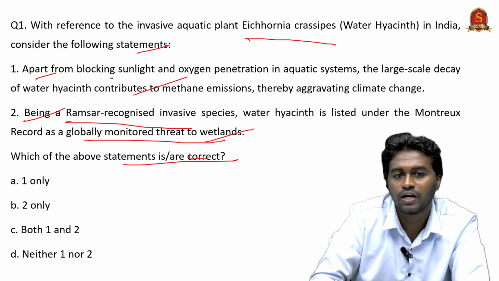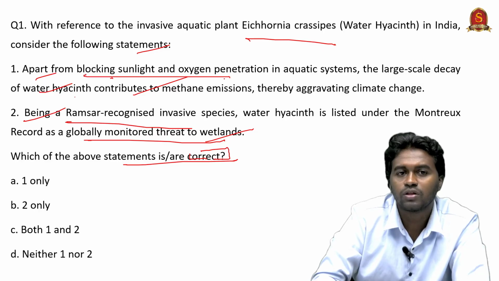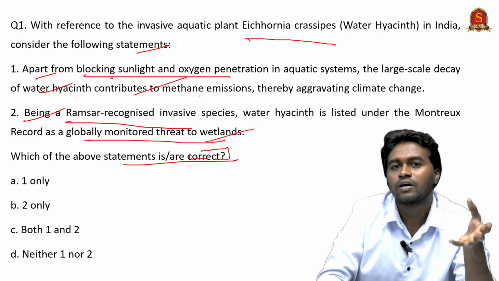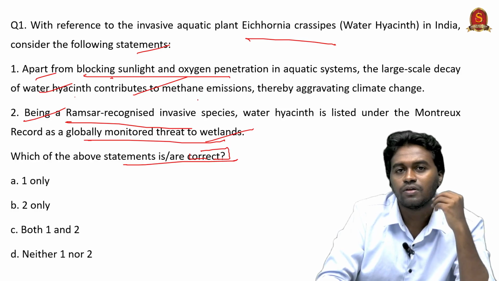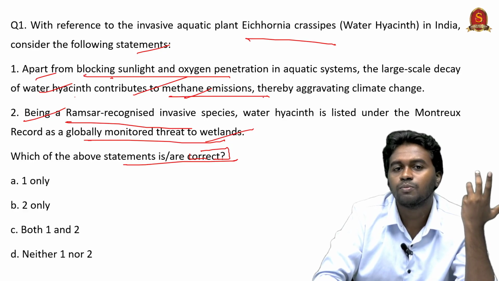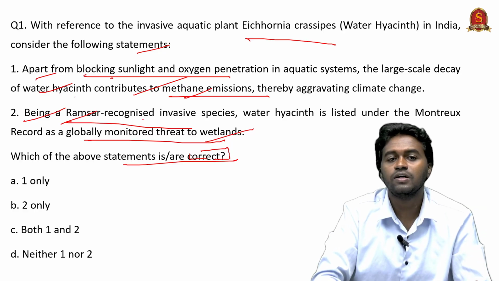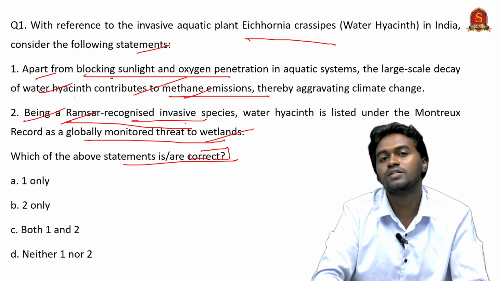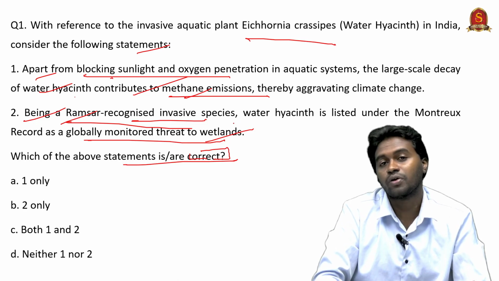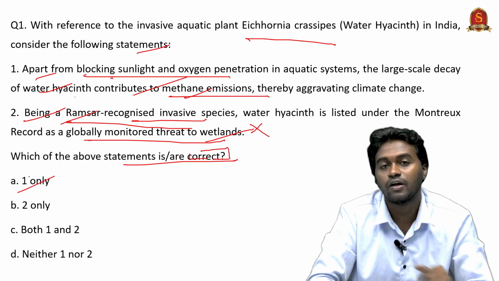So they are asking about the correct statement. So here the statement 1, like I already mentioned, is correct because it can block the penetration of the sunlight and oxygen, therefore it can create an imbalance in the aquatic ecosystem, and when it dies, when it decays, it releases a large amount of methane. So coming to the statement 2, being a Ramsar recognized invasive species, it is not a Ramsar recognized invasive species and therefore it is not included in the list of Montreux record. Therefore the statement 2 is incorrect while the statement 1 is correct. Therefore the correct answer is option A, 1 only.